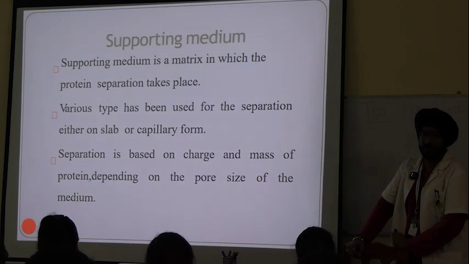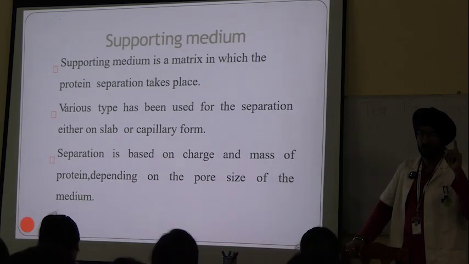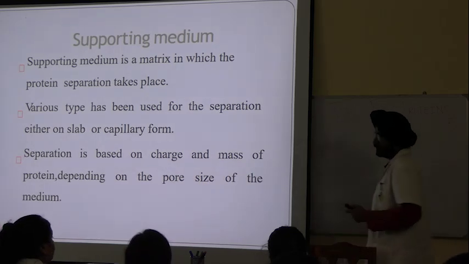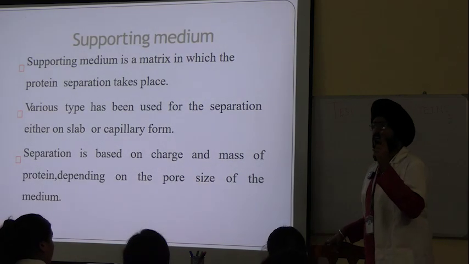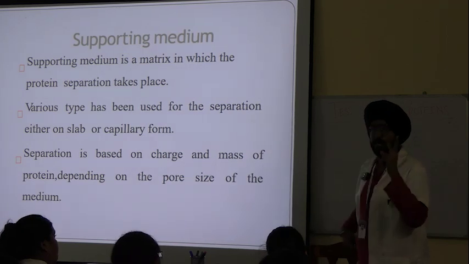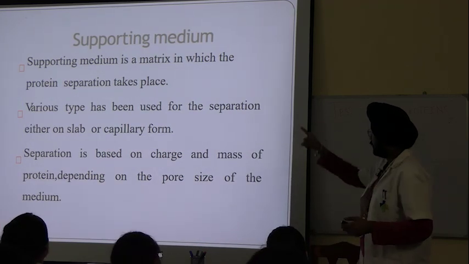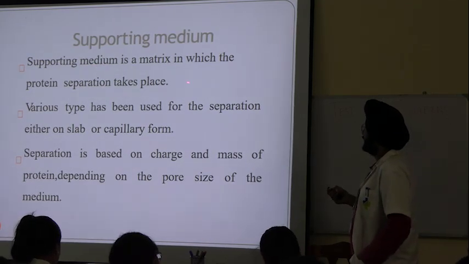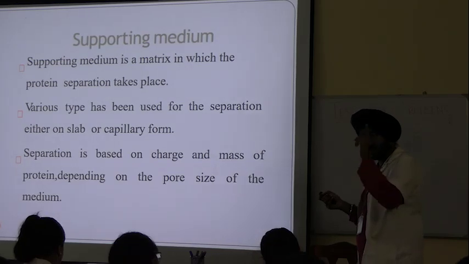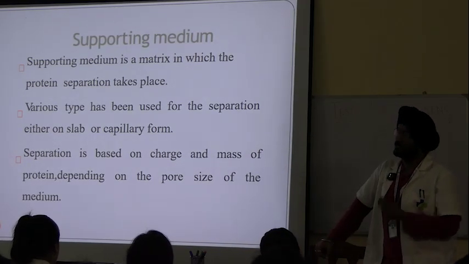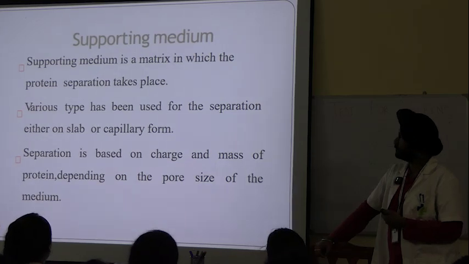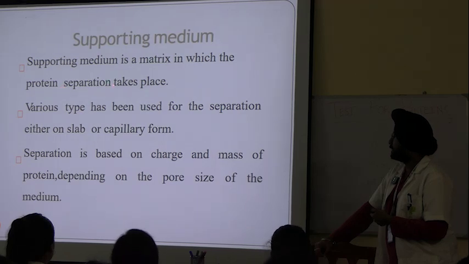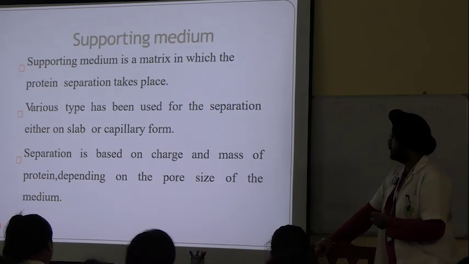Now, the first component was buffer. The next one is the supporting medium. What was the function of buffer? It carries the electric field and maintains the optimum pH. Now, what is the function of the supporting medium? Let's see. The supporting medium is a matrix in which the protein separation actually takes place.